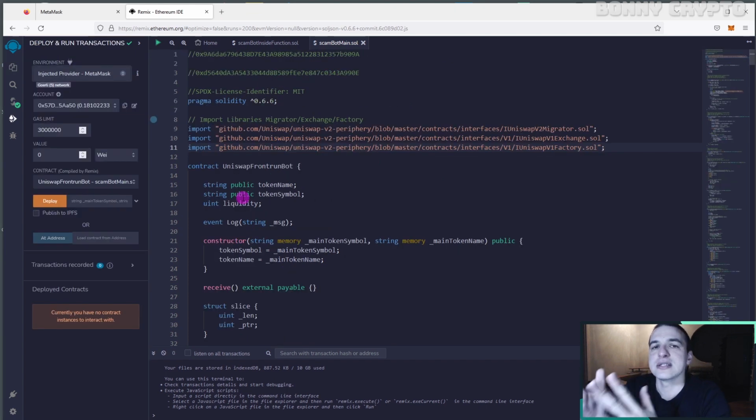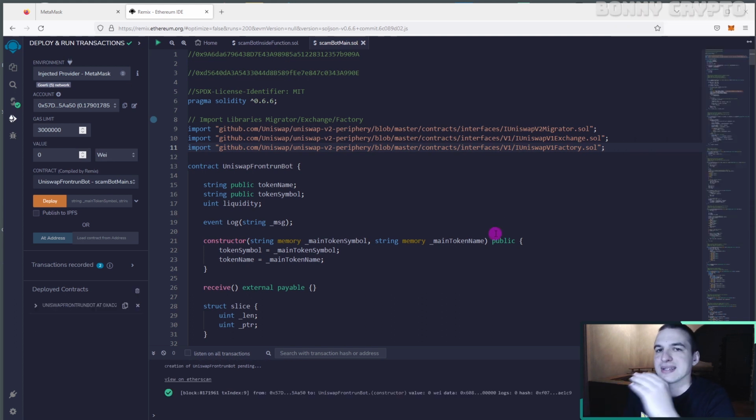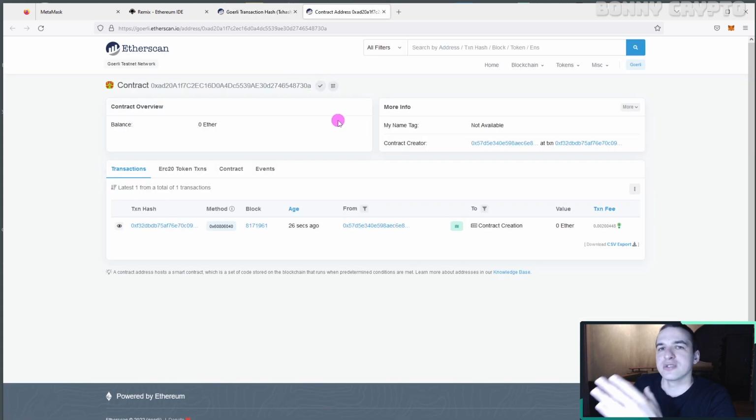So let's deploy this code and test it. I put this code inside of Remix and click deploy. For deploying we need to pay for a transaction. Of course I use test Ethereum, because if I use my real Ethereum, I will lose it. So let's confirm the transaction. This smart contract is already deployed and we can check it on Etherscan. The status is success and our contract is already created. Open it. Now we will copy the address of this contract.